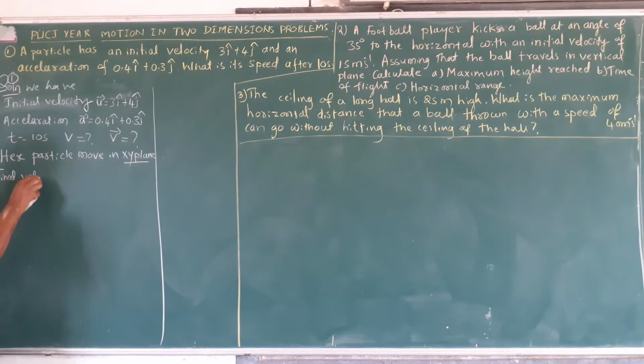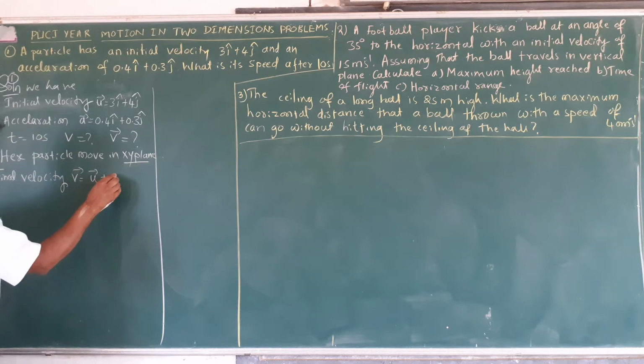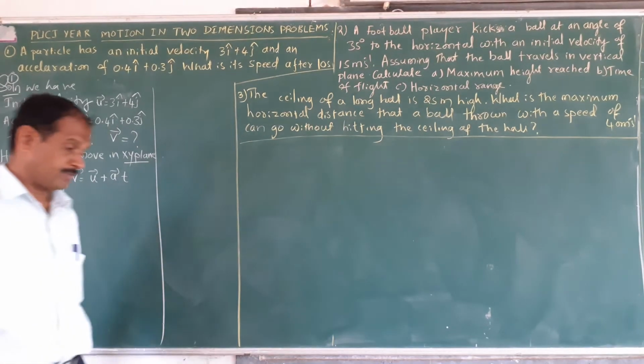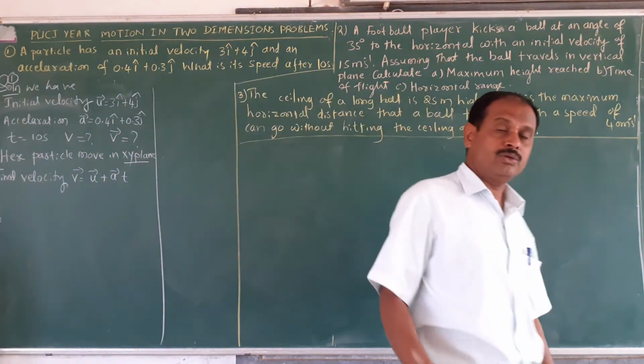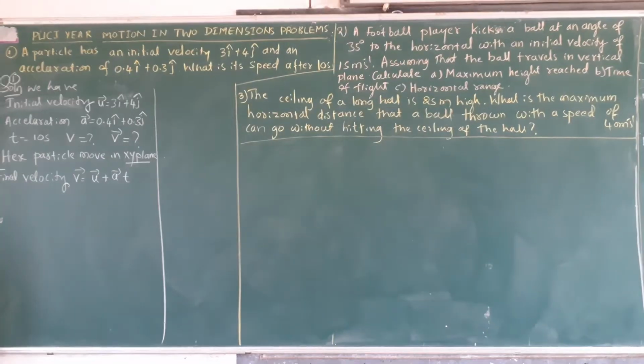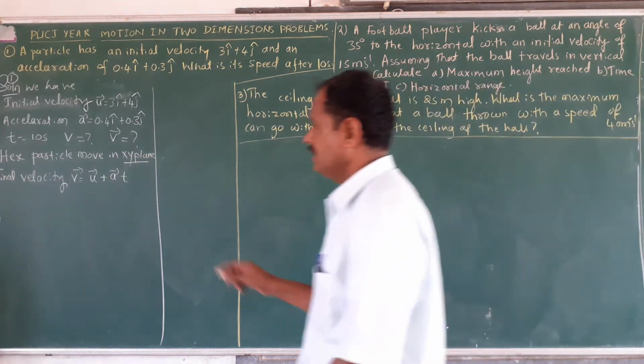Final velocity: vector v is equal to vector u plus vector a into t. Like that you have to take. First you have to find out vector v by using the given data. What data is given? Vector u is given, vector a is given, t is given.